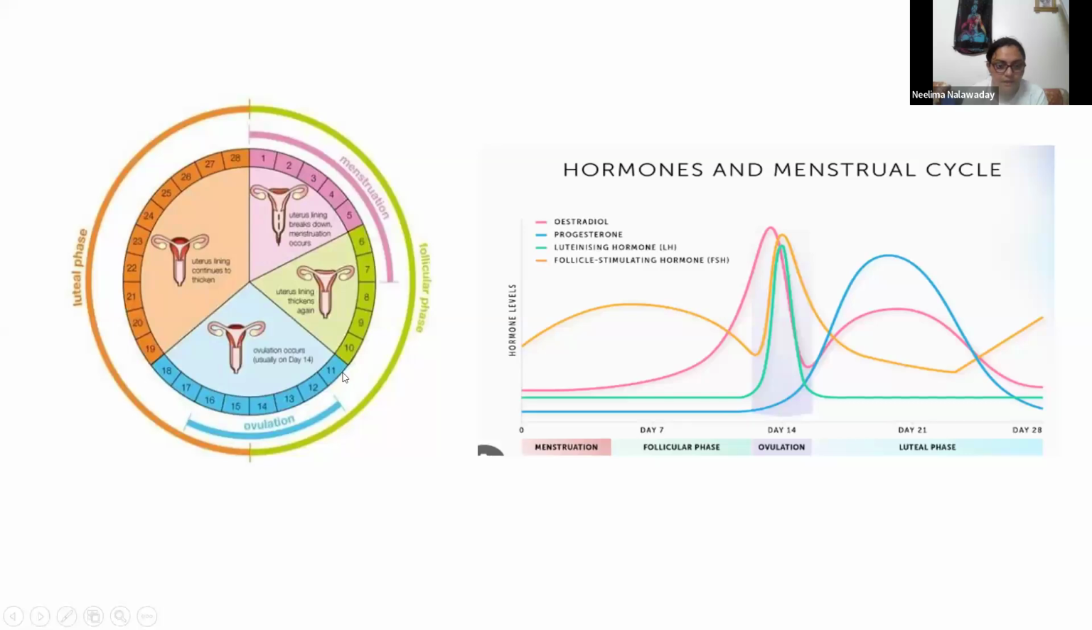Then the 11th to 16th is ovulation time. At that time, on any day, ovulation can happen. So if in the 11th to 16th or 17th day, conception can happen. This is an important time period for those who want to start a family. So 11 to 17, anytime conception can happen if that female's cycle is